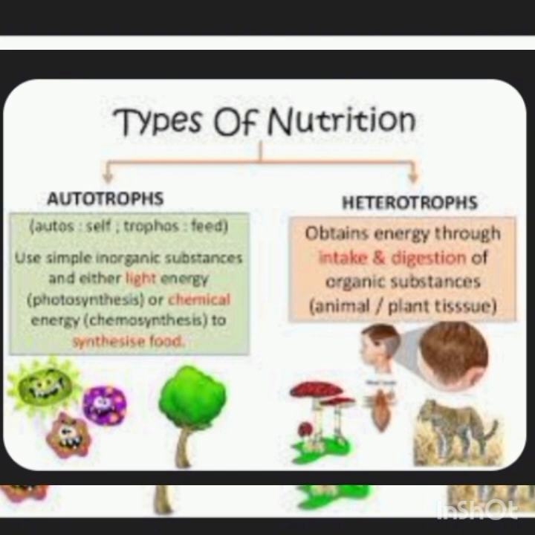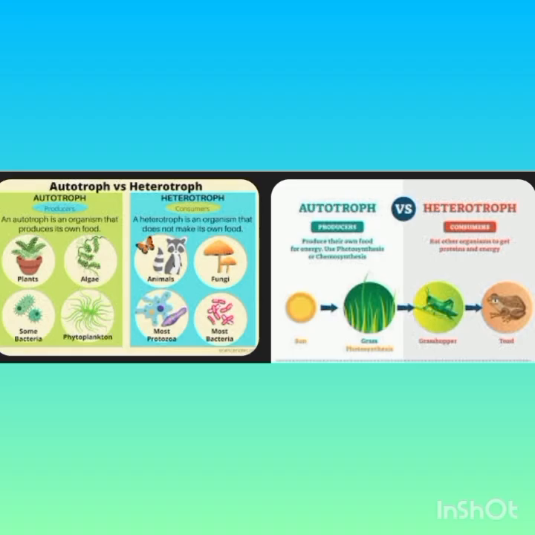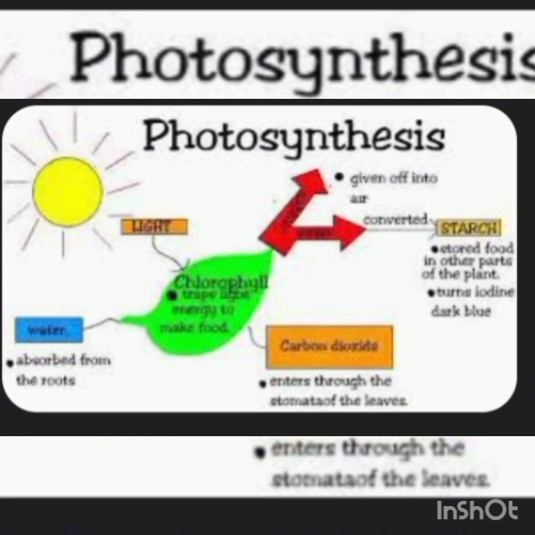Students, do you know how autotrophs make their own food? You know very well that this process is named photosynthesis. All the green plants make their own food by the process of photosynthesis. What do you know about photosynthesis? The process of photosynthesis takes place in the green leaves of a plant in which carbon dioxide and water in the presence of sunlight and chlorophyll convert into glucose, which is C6H12O6. In this process, carbon dioxide is used and oxygen is evolved.